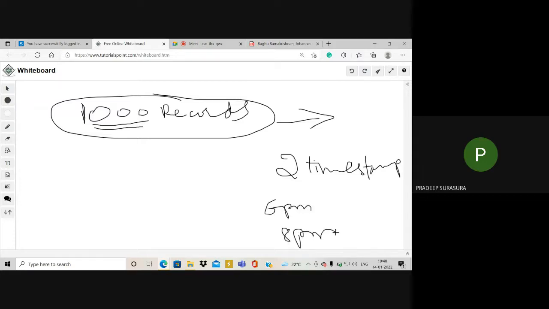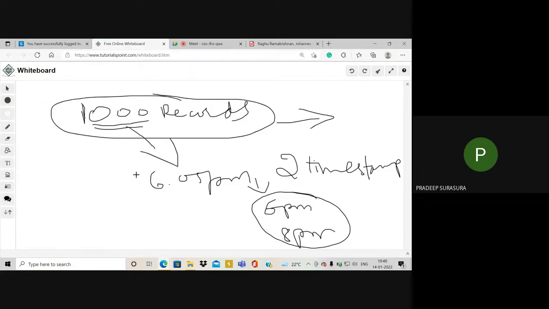On this particular time band, exactly after 6:05 p.m., they take the feedback of these 1,000 records. So the job of the LIC people is to create these 1,000 records before 6 p.m. Whatever payments have to happen, they create in the form of these 1,000 records.